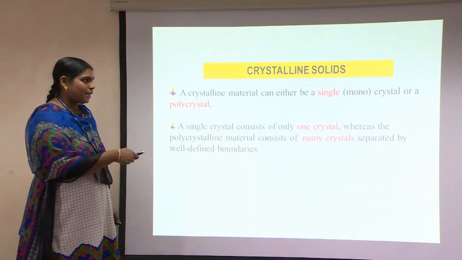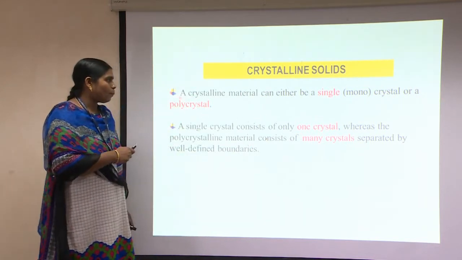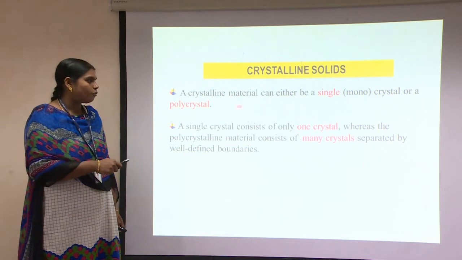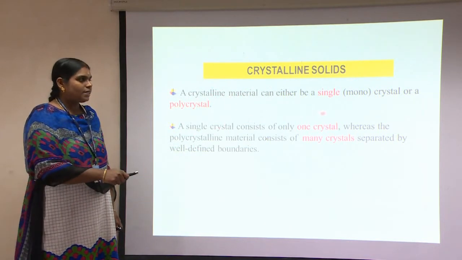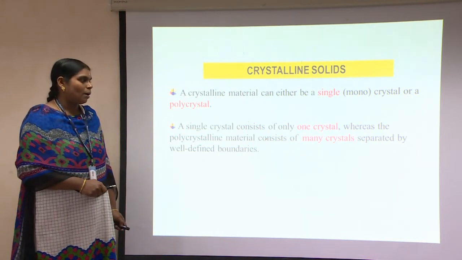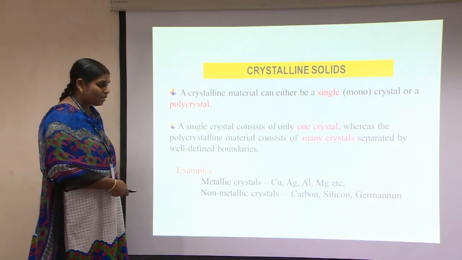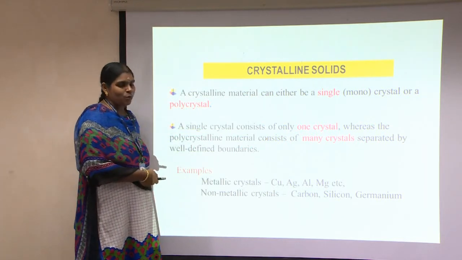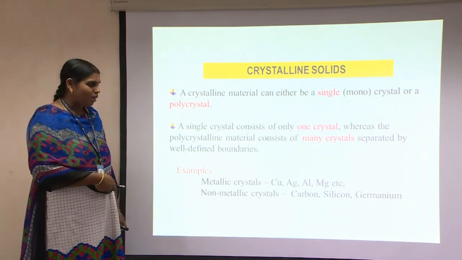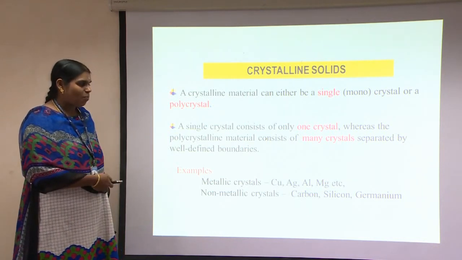And as we have already seen, the single crystal, which is also called a monocrystal, or a polycrystal, is a classification of a crystalline material, and it is a one crystal system or a many crystal system. So depending upon our applications, we use these classifications, and these are some of the examples. These are some of the elements we have seen in our periodic table, and these elements are nothing but metallic crystals and non-metallic crystals.